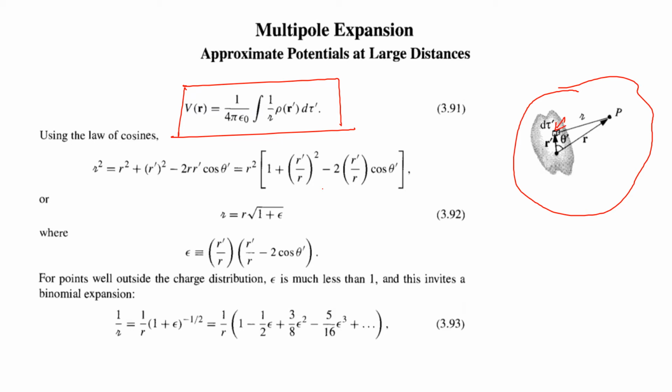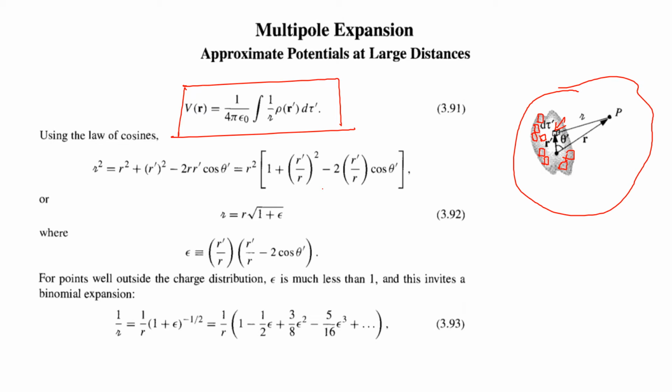So potential is equal to 1 over 4 pi epsilon 0 times 1 over curly r times rho d tau. Rho d tau will give the charge, so it's actually the expression for potential due to a single charge. So we consider many small volume elements here that act effectively as single charges. So we got an expression here: 1 over 4 pi epsilon 0 integral of 1 over curly r times rho of r dash d tau dash. Now we have to apply the law of cosines for getting the expression for this curly r,